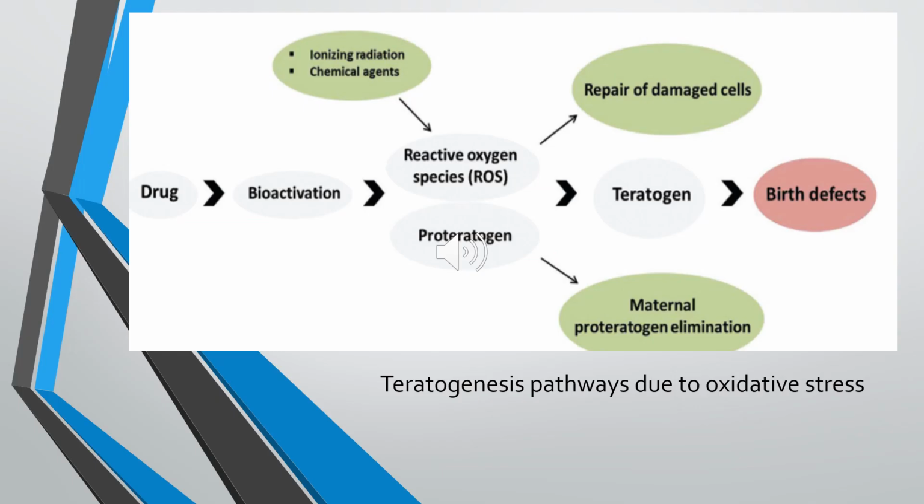There are various mechanisms by which teratogens induce birth defects. One mechanism is when a drug undergoes bioactivation, it may form reactive oxygen species or proteratogens. These reactive oxygen species are formed from ionizing radiation or various chemicals. They may be repaired, or they may form a teratogen. Sometimes they get eliminated by the pregnant female, or else they count as a teratogen which has the capability to induce birth defects.